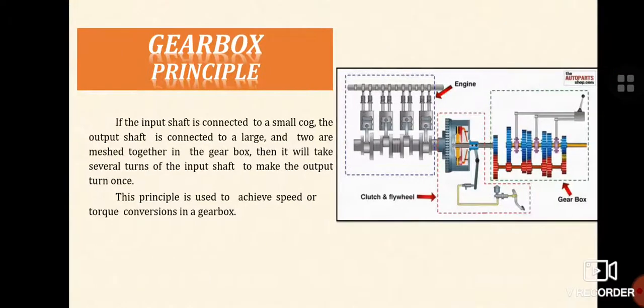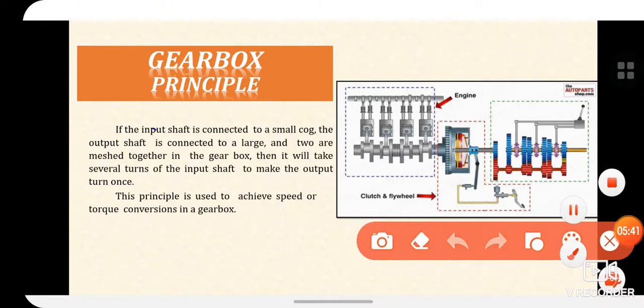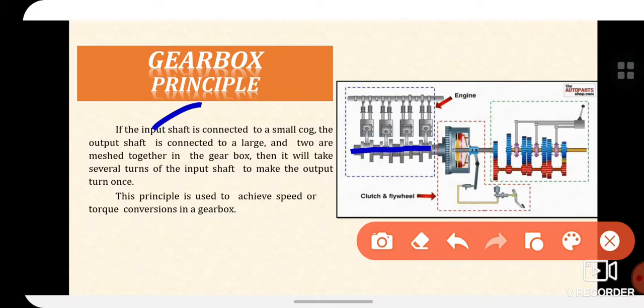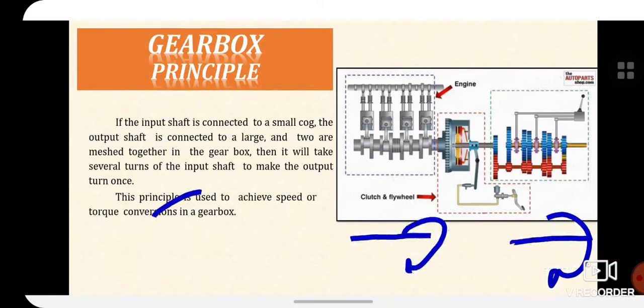So here we are discussing the gearbox principle. Here it is mentioned that if the input shaft, this is the main shaft, is connected to a small cog, and the output shaft is connected to a large one, and the two are meshed together in the gearbox, then it will take several turns of the input shaft to make the output turn once. This principle is used to achieve speed or torque conversion in the gearbox.